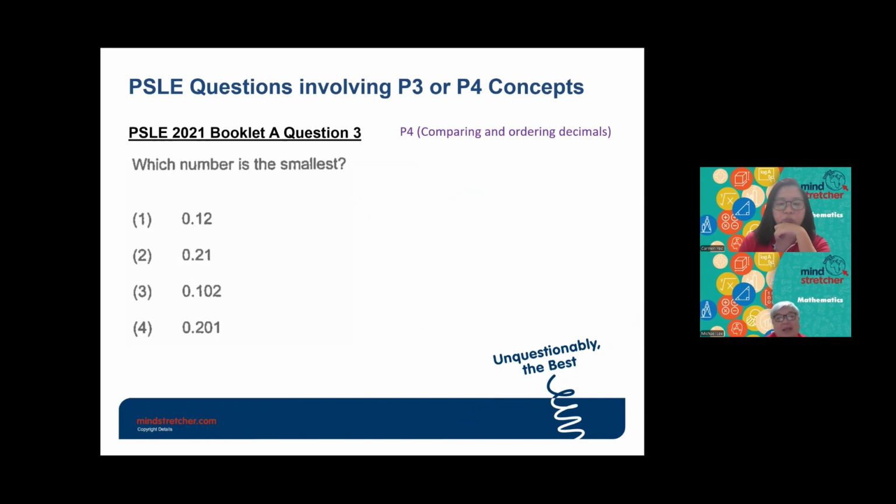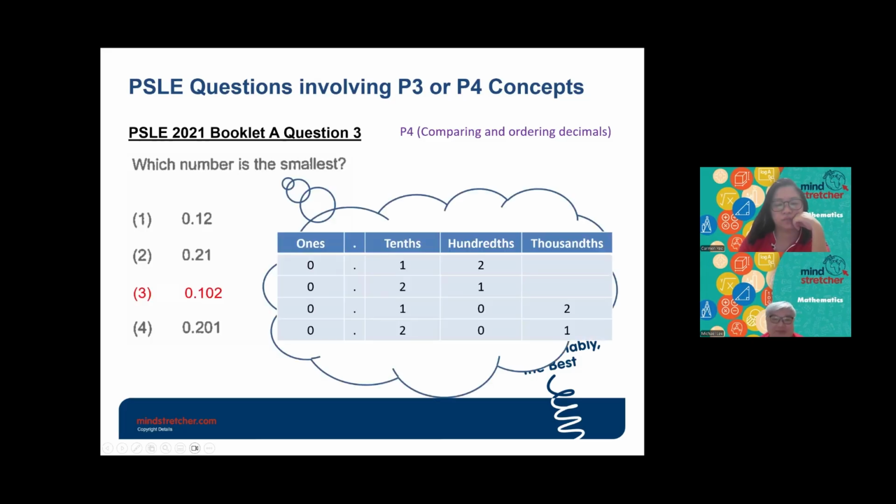Okay, so another example, which number is the smallest? Over here, they are given 4 decimal numbers. And this is making use of the topic that you all learned in P4 for comparing and ordering decimals. That means the correct way to do it is you just have to put the numbers in table format, something like what I have done over here, and you can compare which of the decimal numbers is the smallest. For this case, the smallest decimal number will be 0.102.